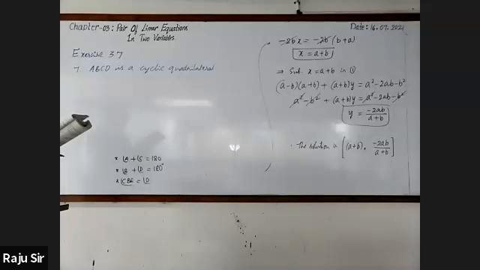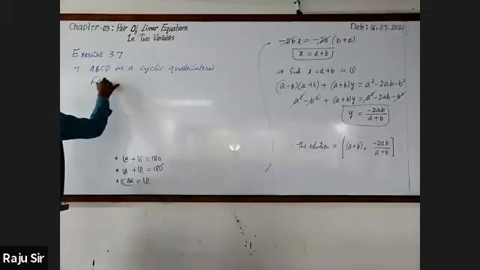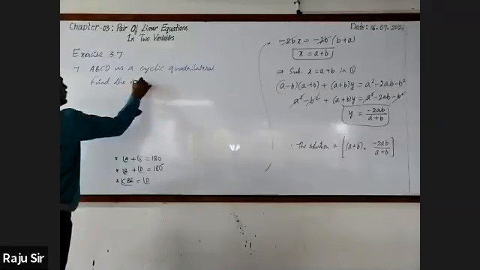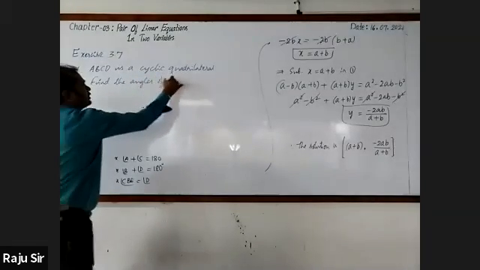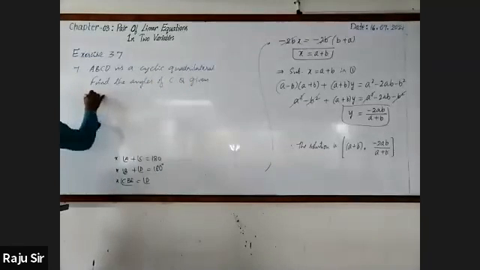Find the angles of the cyclic quadrilateral below.